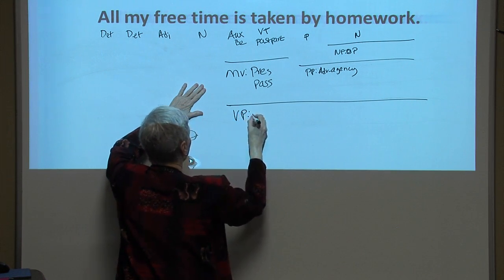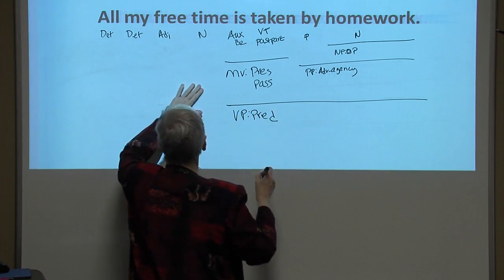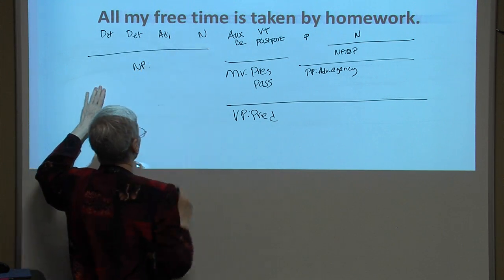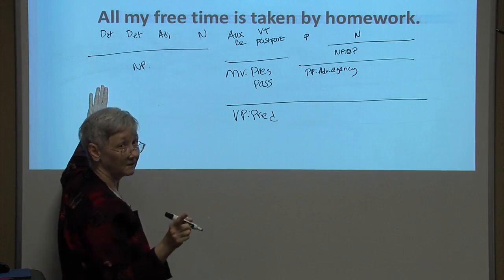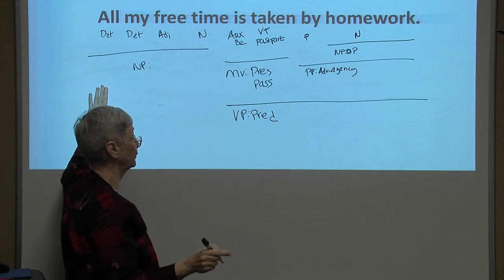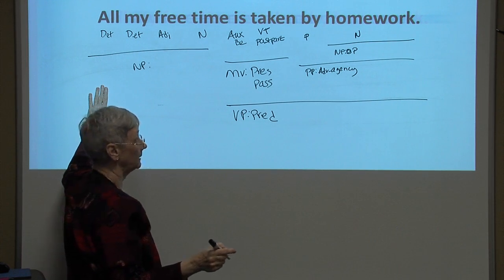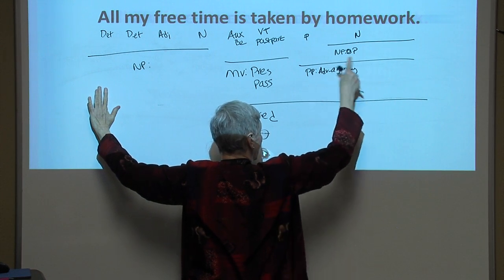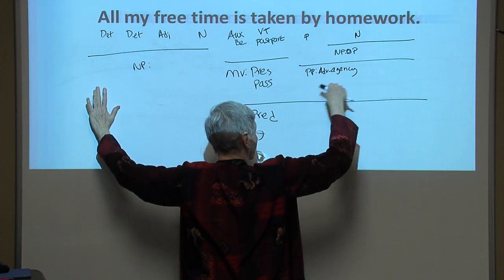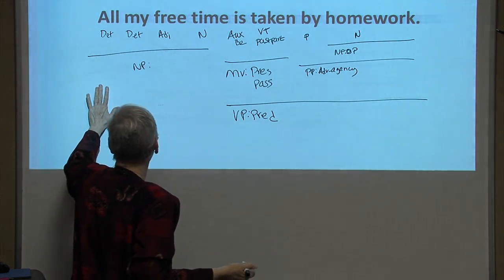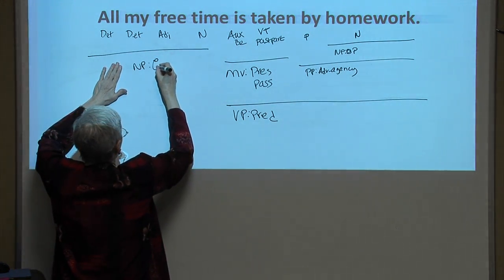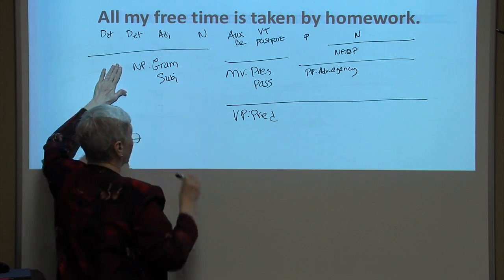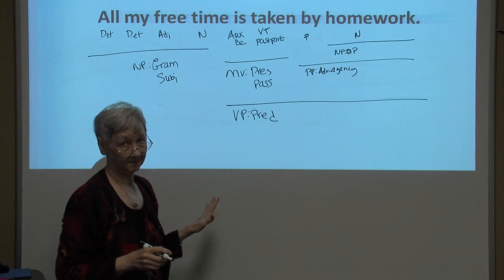Is taken by my homework is our verb phrase functioning as predicate. All my free time is a noun phrase. It's in the subject slot, but it's not the logical subject of the verb take. The logical subject is homework, which is now demoted to the object of the preposition by in this phrase that serves as the adverb of agency. So the noun phrase is the grammatical subject, like those expletives, there and it.